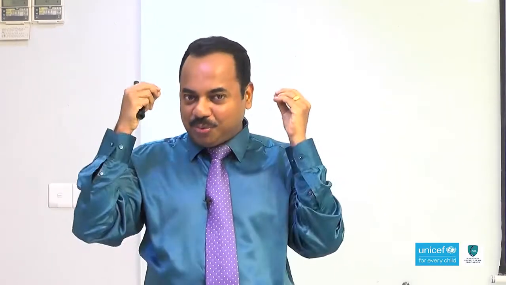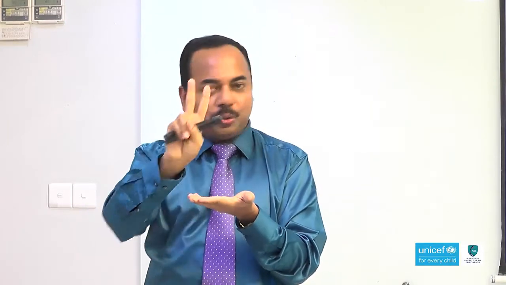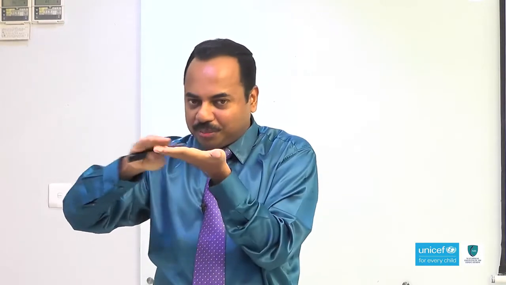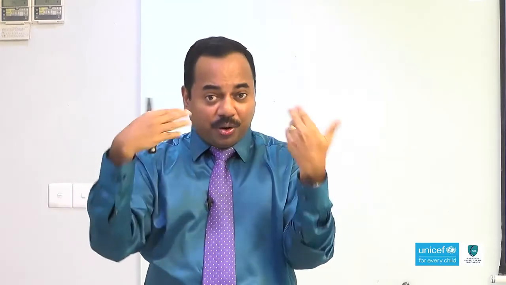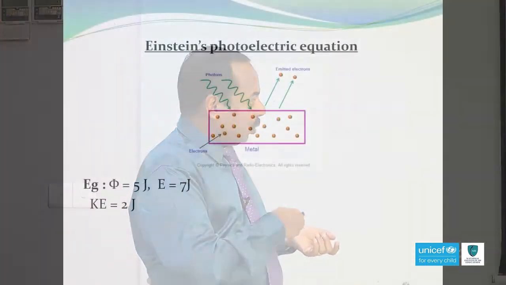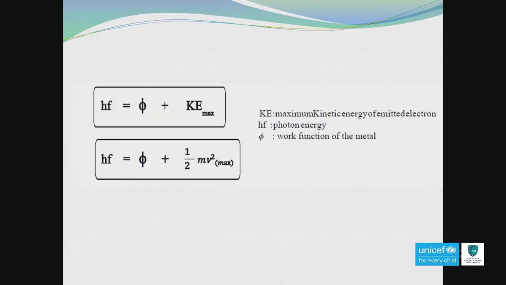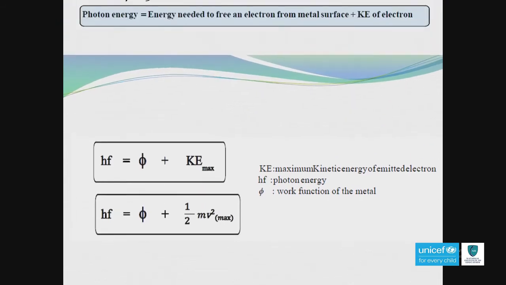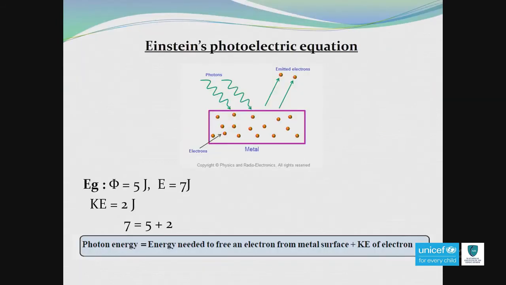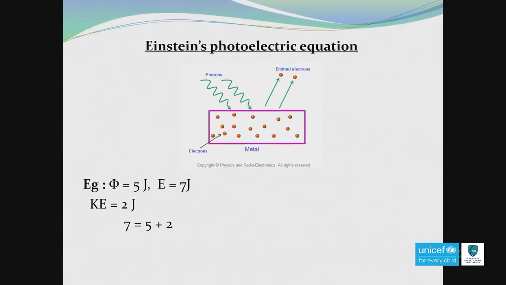Now, the picture is very clear. The energy of the photon is used for two purposes. One is to overcome the work function. The second is to provide the kinetic energy. So, the simple maths is: kinetic energy is 2 joule, so 7 is equal to 5 plus 2. What is 7? 7 means the energy of the incoming photon and 5 is the work function. Of course, 2 is the kinetic energy of the emitted electron.